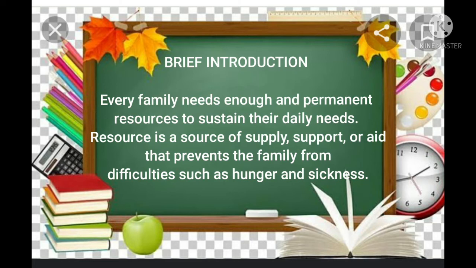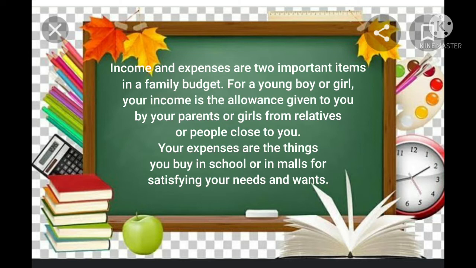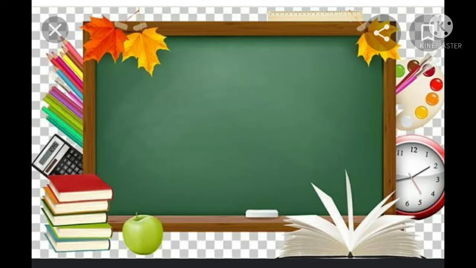This time, we will be discussing proper budgeting and management. Every family needs enough and permanent resources to sustain their daily needs. A resource is a source of supply, support, or aid that prevents the family from difficulties such as hunger and sickness. Income and expenses are two important items in a family budget. For a young boy or girl, your income is the allowance given to you by your parents or relatives or people close to you. Your expenses are the things you buy in school or in malls, satisfying your needs and wants.